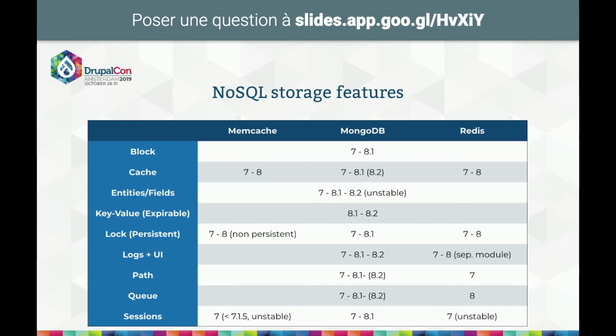This is a summary of what you get with MongoDB, Memcached, and Redis. So as you can see, Drupal 7 had more features in all cases than we have in Drupal 8 currently. The features within parentheses are still being worked on, so they may appear at some point. In the case of MongoDB, for example, the next one is likely to be the Path plugin because it's most useful after those already existing.